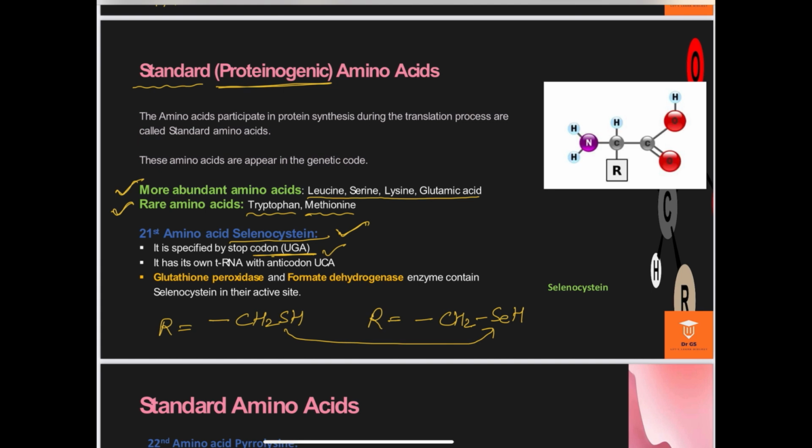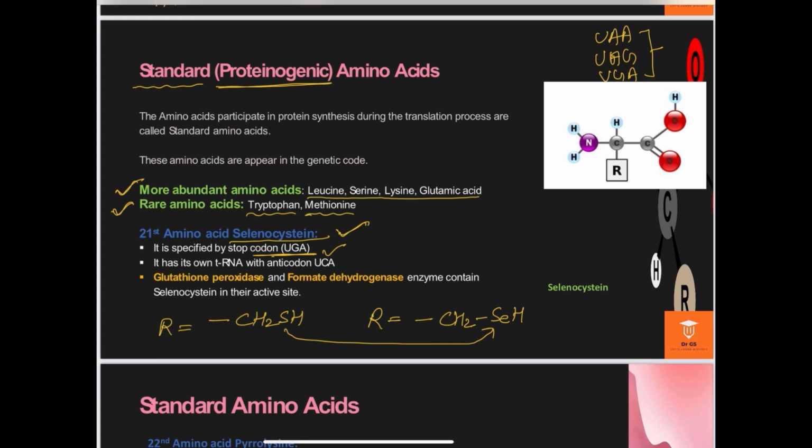We all know that there are three kinds of stop codons in the translation process, and they are UAA, UAG, and UGA. These three codons are called the termination codons or stop codons. This UGA genetic code represents selenocysteine.